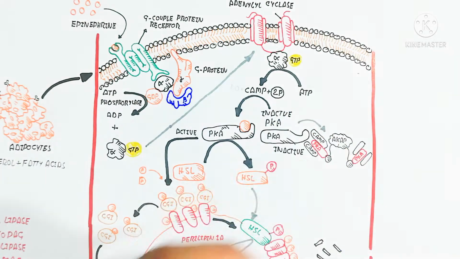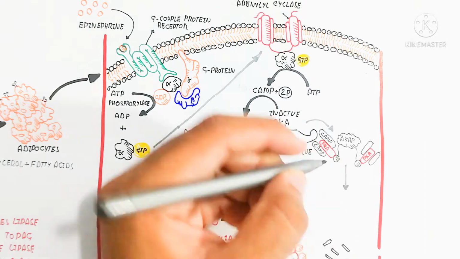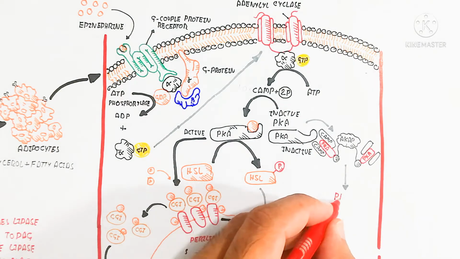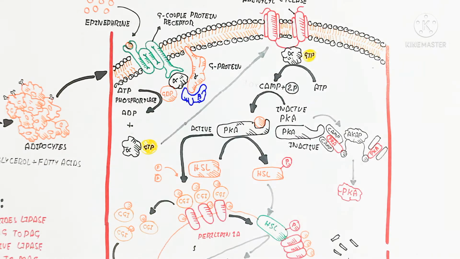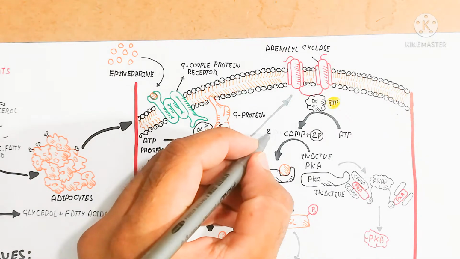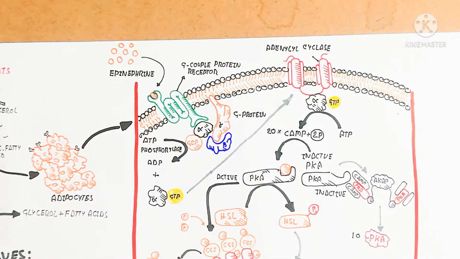So the PKA binds with the AKAP. It means 4 cyclic AMP will bind to stimulate PKA. It means for 5 PKA stimulation for each signal, 20 cyclic AMP is required.